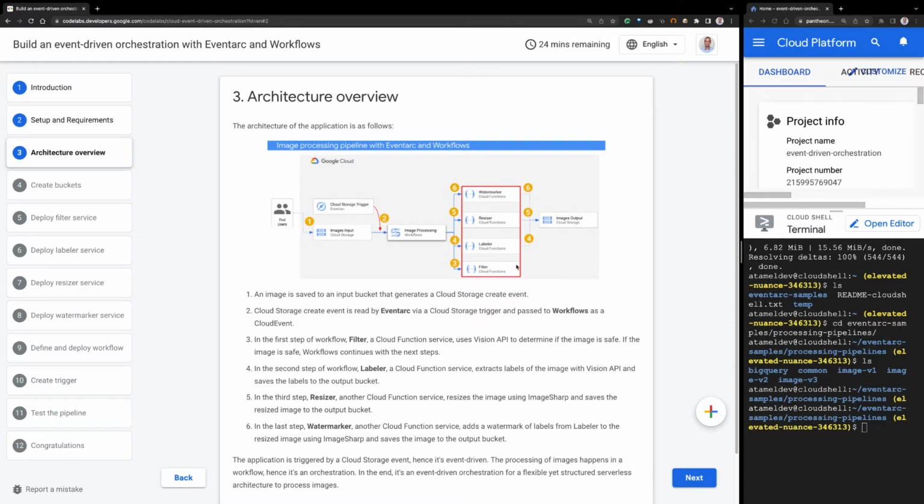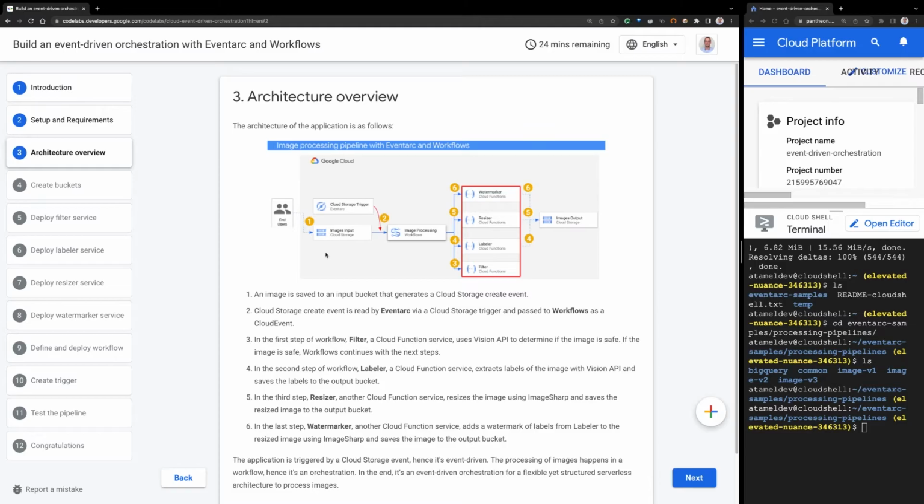And why is this event-driven orchestration? Because we have these functions that need to be called in a certain order with certain parameters, and we put those in an orchestration with workflows. So this is an orchestration that we'll go through later. But at the same time, it's event-driven because the event from cloud storage through Eventarc is starting this orchestration.